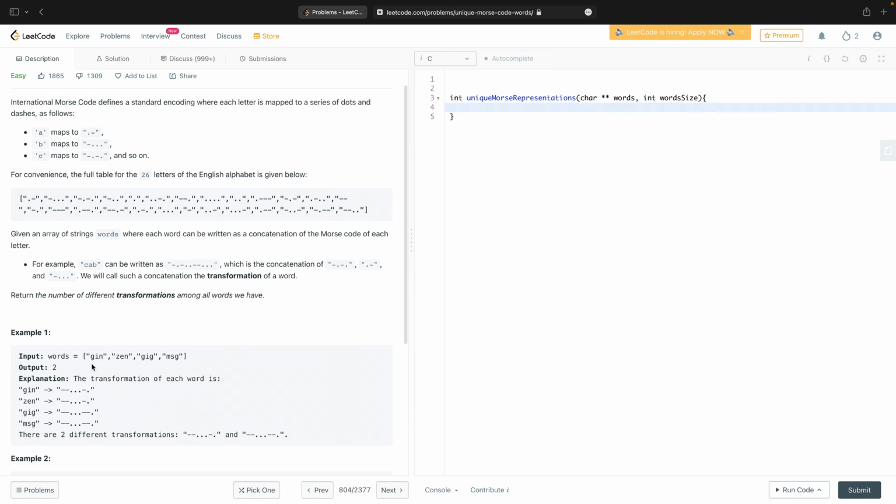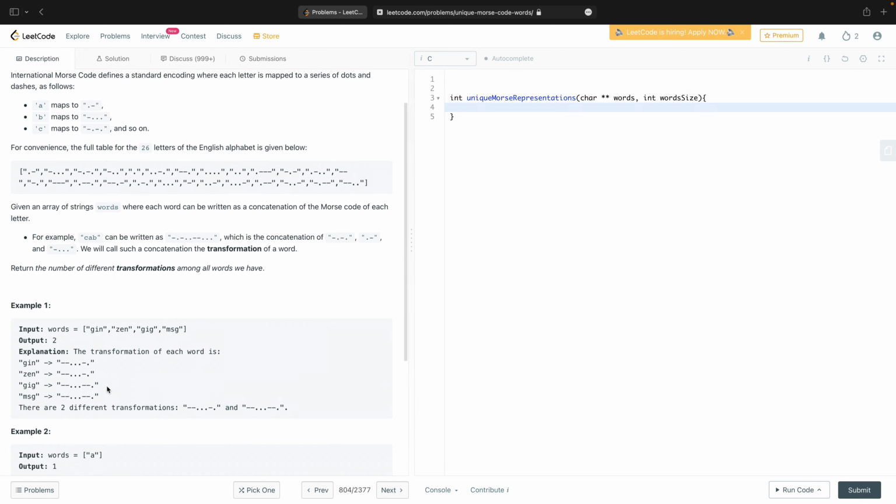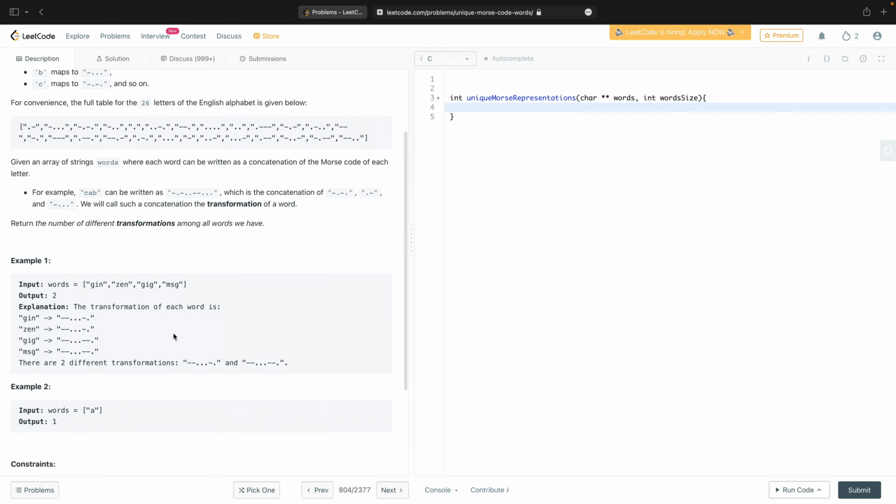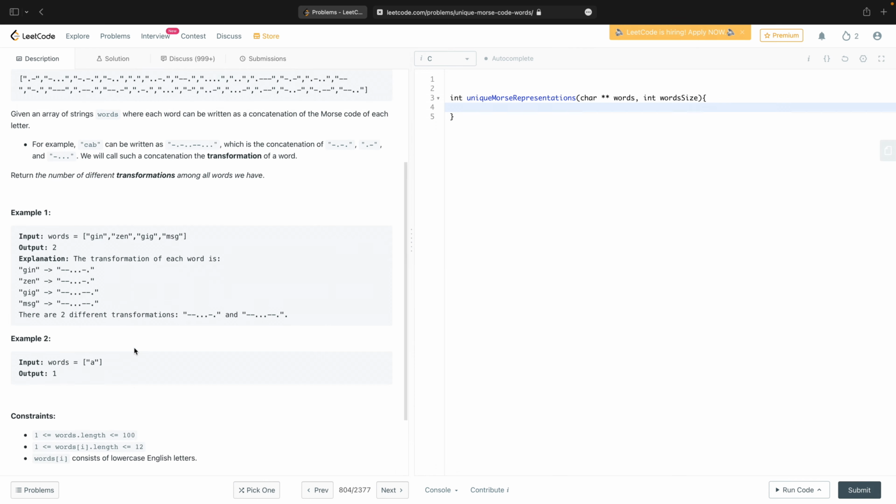Okay. I didn't read the whole problem. So here we've got the transformation of all the words, Jin, Zen, Gig, Message, or Mizj. These are all the different transformations, and note that they are all, in fact, 1, 2, 3, 4. There are 2 different kinds amongst the 4 different transformations.